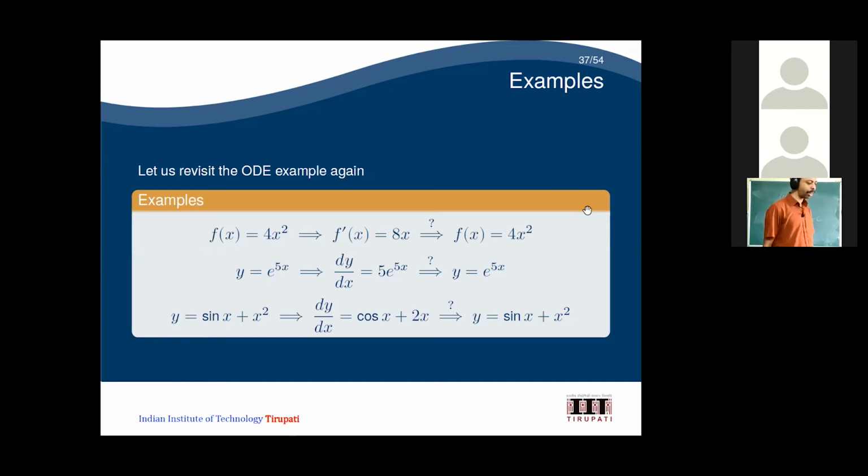So you have infinite solutions. C is an arbitrary constant, so I can give all the real numbers. Whatever real number I give, I am going to get some answer. So that means it is an arbitrary constant, and I am going to get an infinite number of solutions. In fact, uncountable solutions I will get.